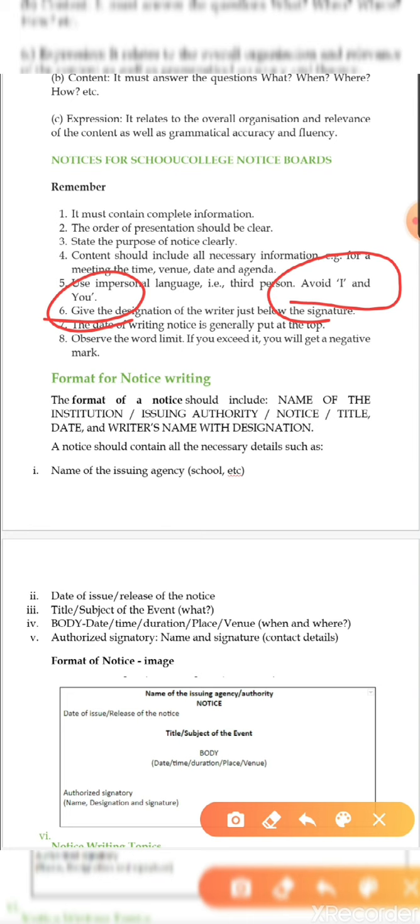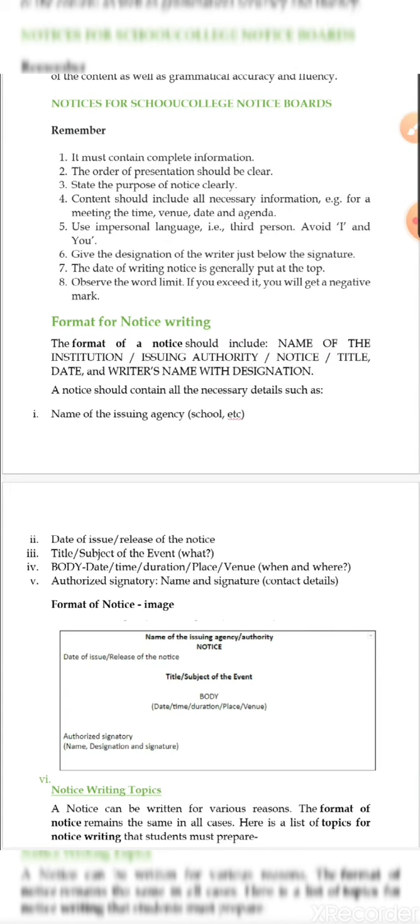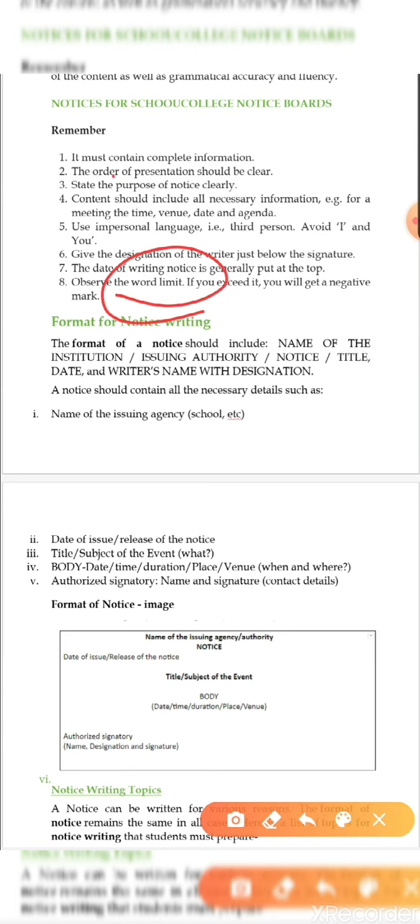It has to be written in the third person, that is, this is to inform. This is the usual pattern of starting a notice. So don't write I and you. We have to give the designation of the writer, and the signature also. The date of writing the notice is generally put at the top, and observe the word limit. Word limit is very much important. What is the word limit of a notice? That is 50 words. You have to maintain the word limit.